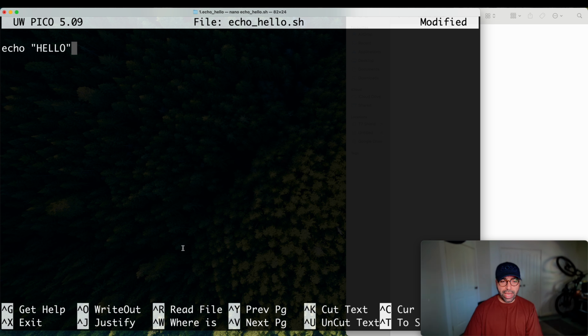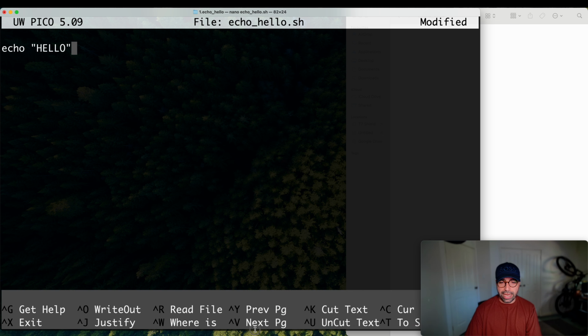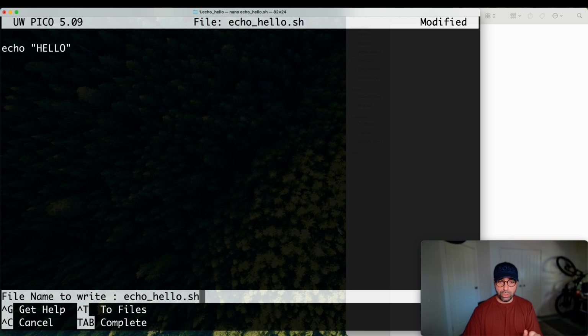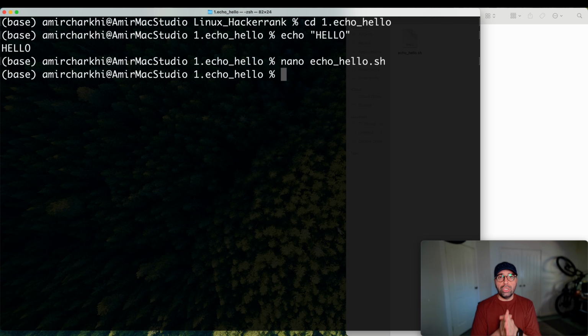All right, there are a number of shortcuts down the bottom here. I will ask to exit, and while exiting, I will save it. All right, so Control X, and I'm being asked, do you want to save the modified buffer? I will press Y, which is a yes, and then press enter. That's it. So this is the trail of what I did. Nano, the name of the file, write whatever I need to write, Control X to exit, and Y to say yes, and then press enter. That's done. Let me show you the magic.